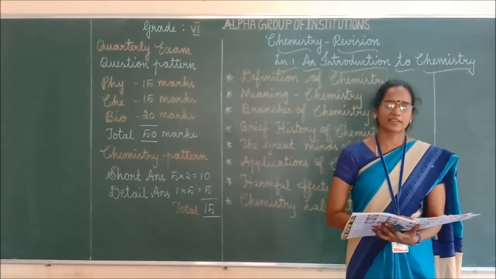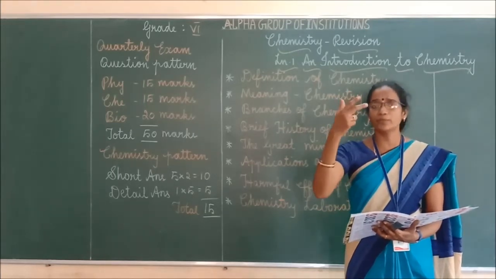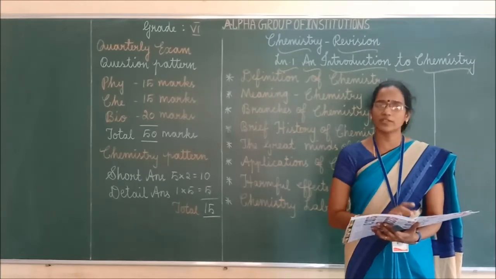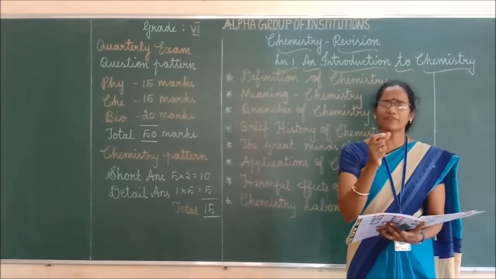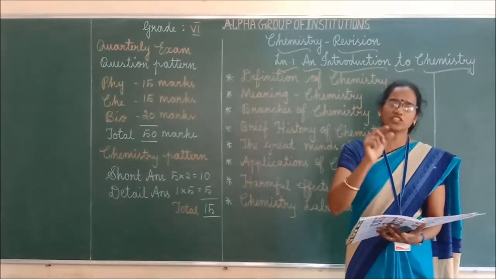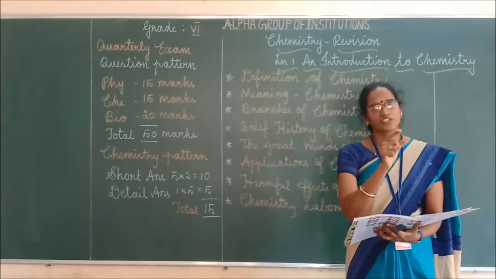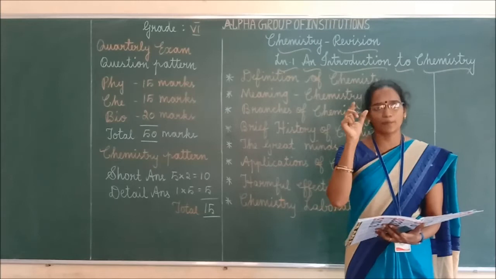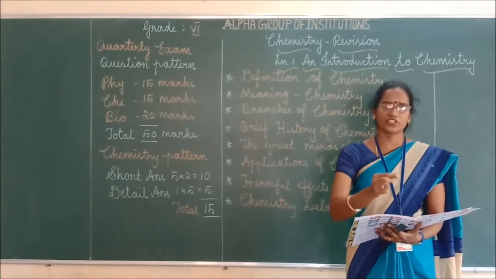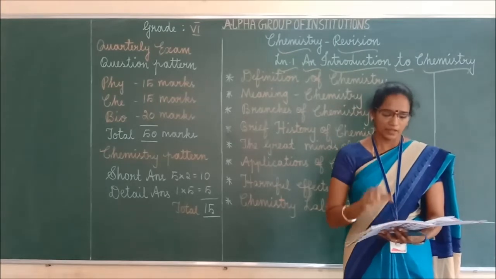If the question is asked like that, then you have to mention everything, right from the ancient period up to 350 AD up to the modern period. Everything you have to explain. Suppose they specifically ask to mention the ancient period up to 350 AD, or the phlogiston period, or the hydrochemistry period, or the alchemical period, or explain the modern period, then you have to mention that particular history only. That is enough.